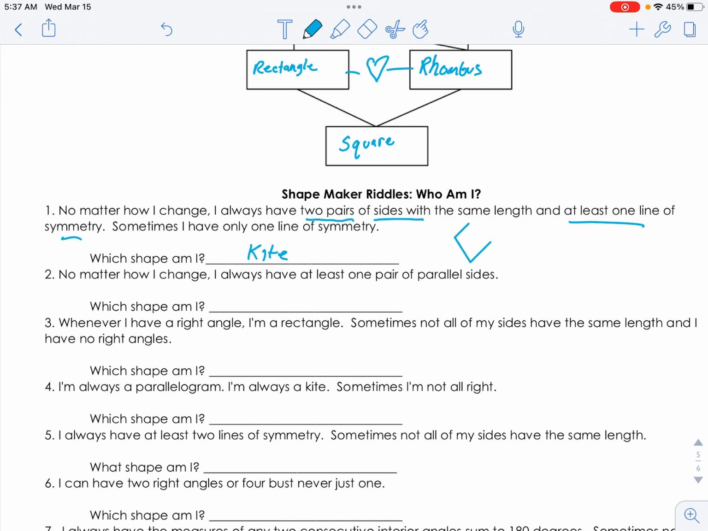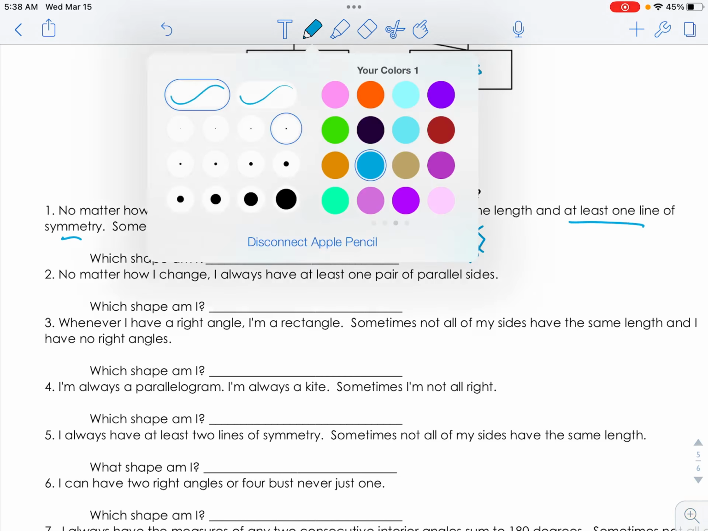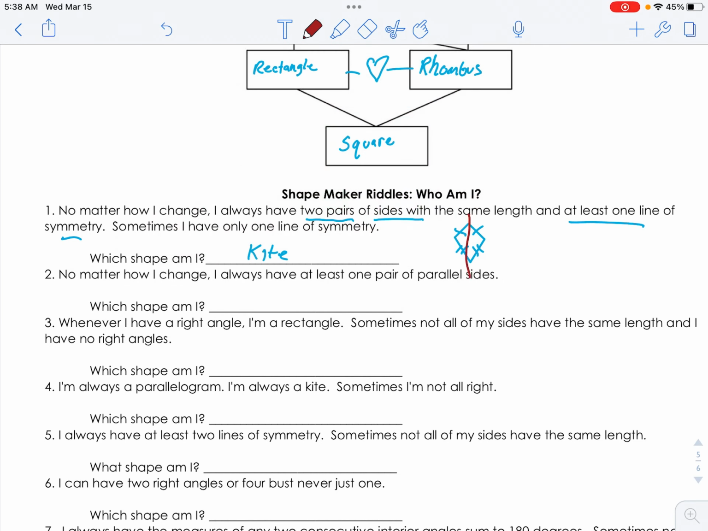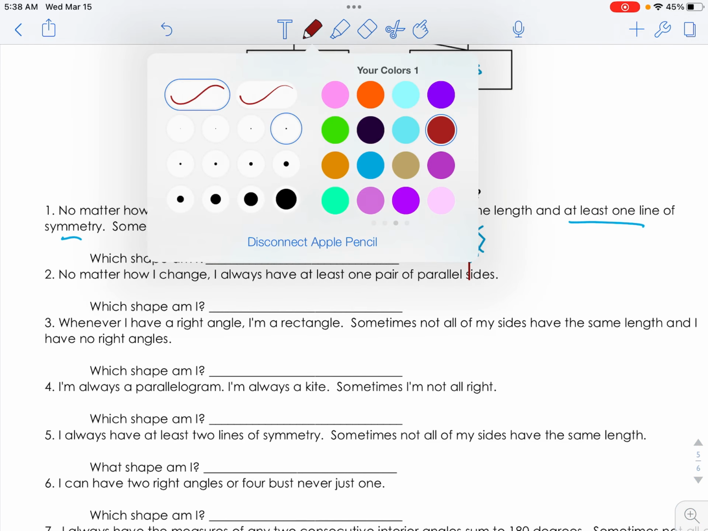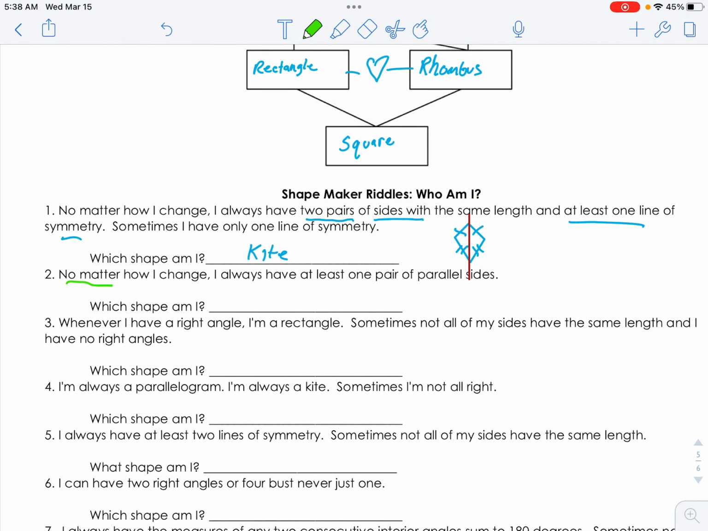They always have two pairs of sides of the same length. This might be the worst kite I ever drew, so bad that I have to try again. There's your two pairs of sides of the same length, and then boom, here's a line of symmetry. This definition right here, no matter how I change, I always have at least one pair of parallel sides. This is the trapezoid. That's just by definition.